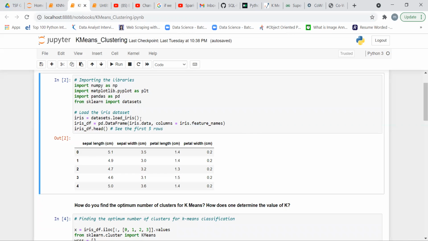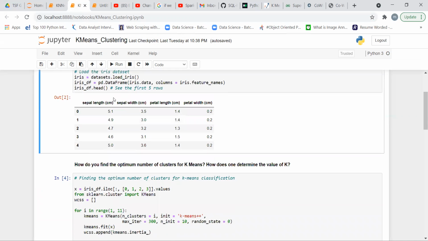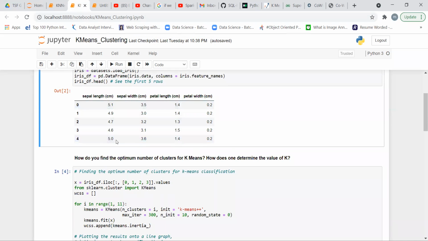And then we use head and tail. To compute the first 5 instances we use the head. Otherwise, if we want to compute the last 5 values, we use the tail. So this is our data set, and based on this data set we decide the category of a flower.